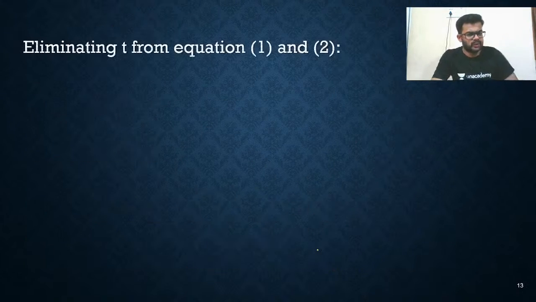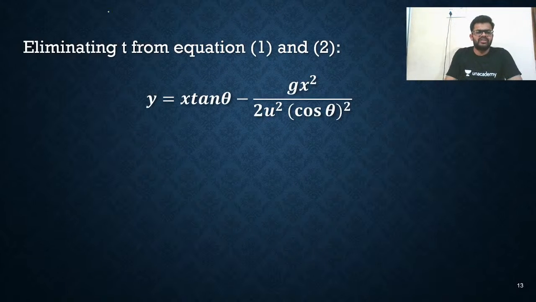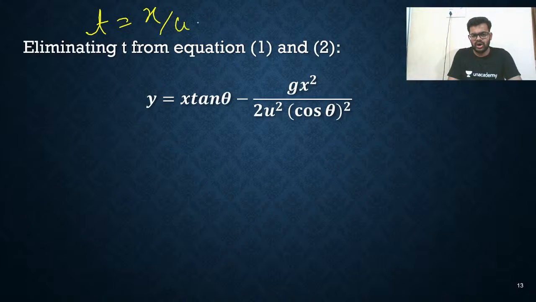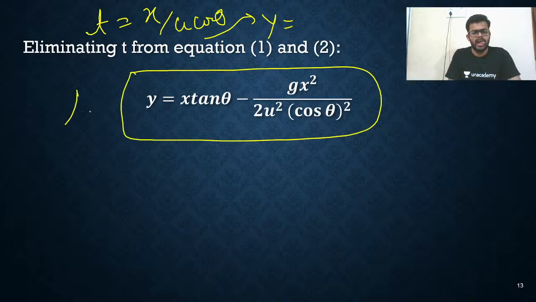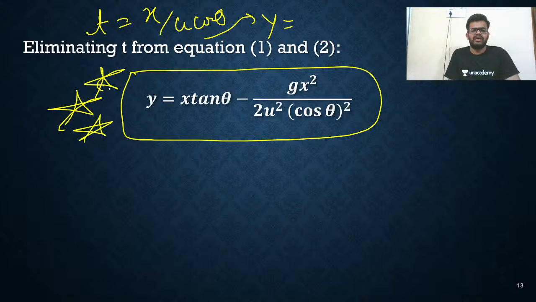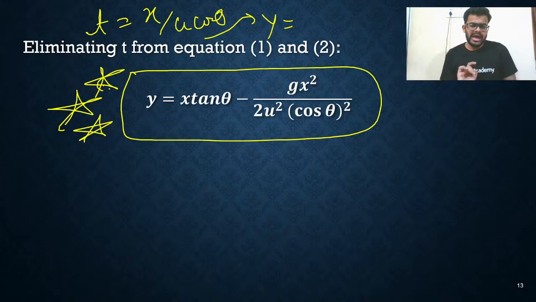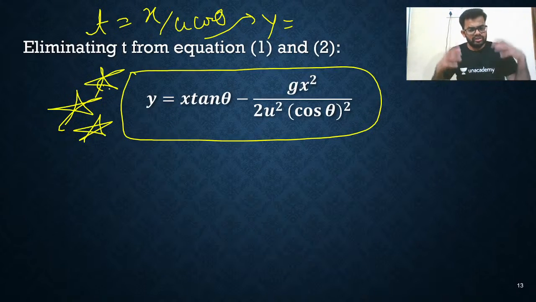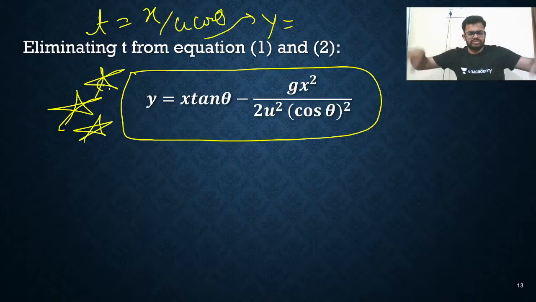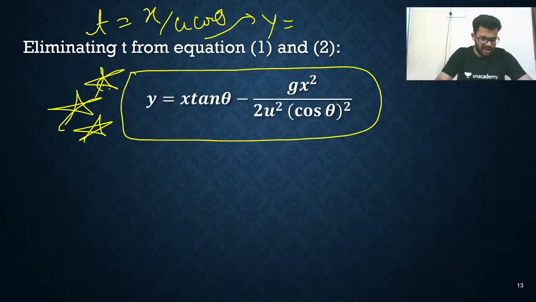Use equations 1 and 2. Just put the value of t from the first equation, that is x upon u cos theta, in the equation of y. Directly you'll get this equation: y equals x tan theta minus g x square upon 2 u square cos square theta. Remember this equation, very important. You need to remember it, else you will waste your time. Just mug up 8 to 10 times, you will remember.